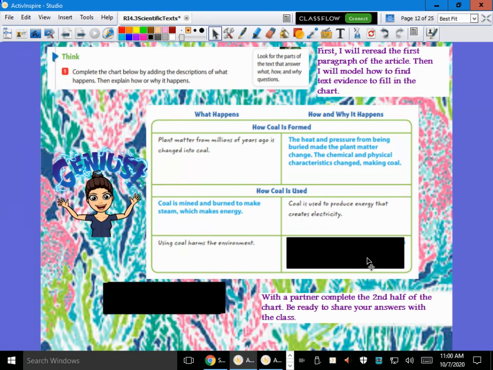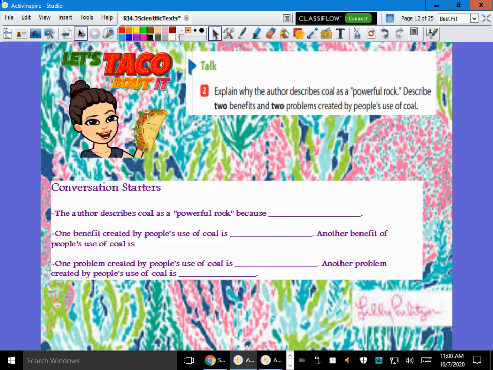Pollution, right? And pollution is never good for our environment. The mining and the burning of coal creates pollution. Remember, it pollutes not only the air, but also the land and the water. So again, if you need to come back to this graphic organizer to help you with today's lesson on your exit slip, you can. Please do.